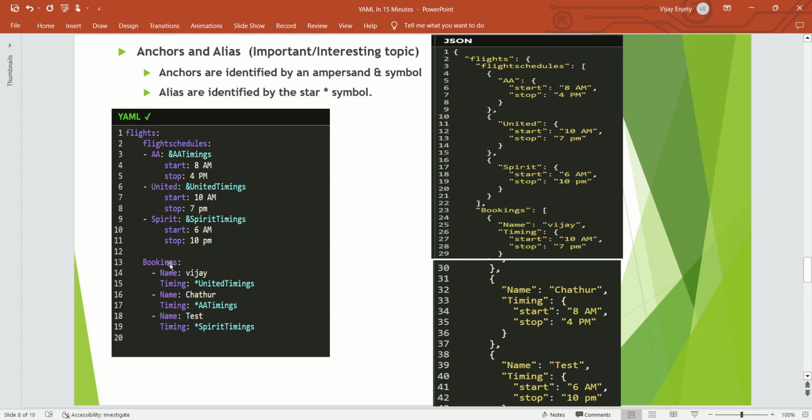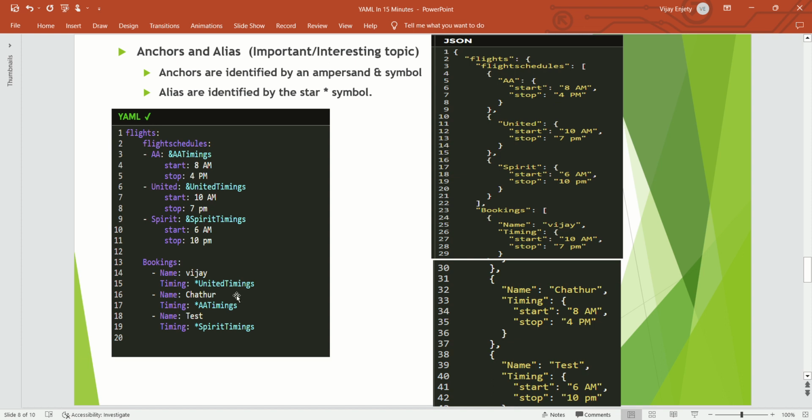Now let's take the bookings. Name, person Vijay. He is going by United Timings. So we don't need to repeat or type all of these values again, say start, stop, place, and all. You can just mention star United Timings. That means when the YAML file comes here, it knows that it's star United Timings, so the whole object value should come from wherever ampersand United Timings is.